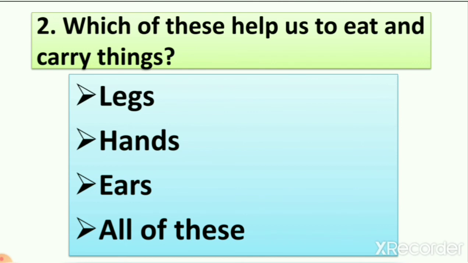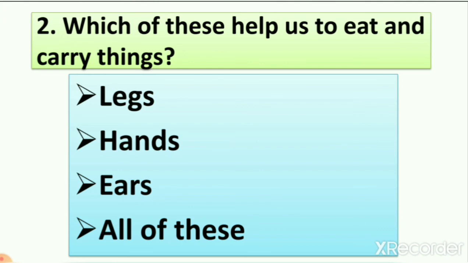Then hands. So when we learn about hands, we learn different parts of our hands. We also learn how our hand helps us in different ways, right? So when we learn about hands, we learn that we use our hand to eat. Remember, we see the pictures in which one boy is eating an apple, one boy is eating noodles with the help of a spoon, and the spoon is held in our hand.